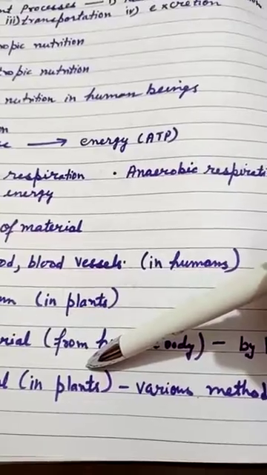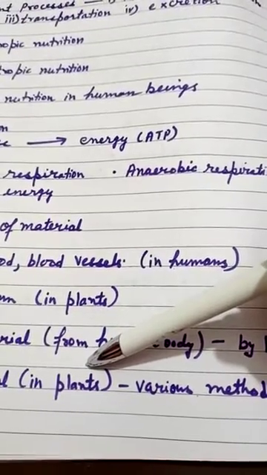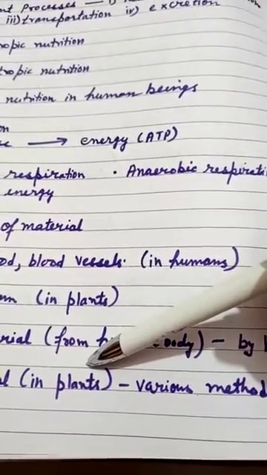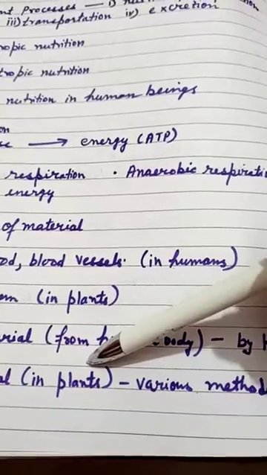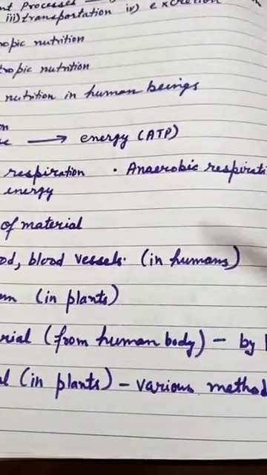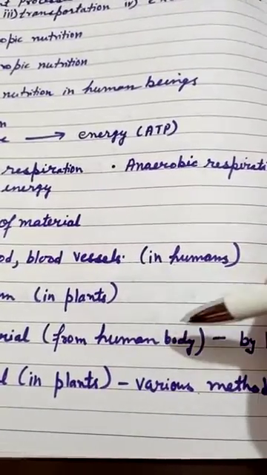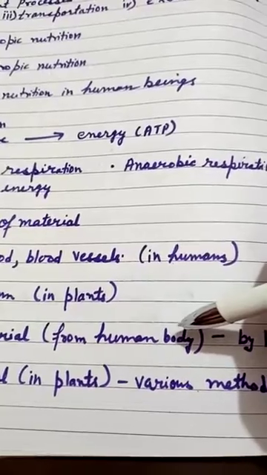The first process is photosynthesis. And then waste material in plants is stored in vacuoles in the form of gums and resins.